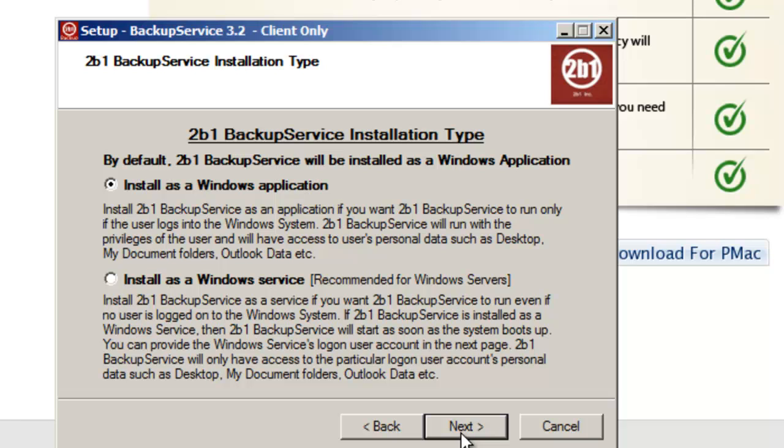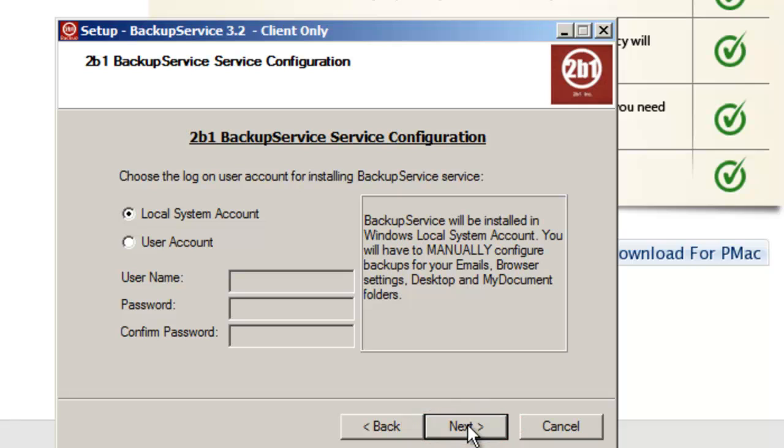This allows you to select Install as a Windows service. This is what we recommend for Windows servers and PCs. With this selection, the user will never have to manually start the 2B1 Backup program, and it will run in the background as a service when the computer is turned on. Please go with the default in the next window and leave the Local System Account selected and click on the Next button.